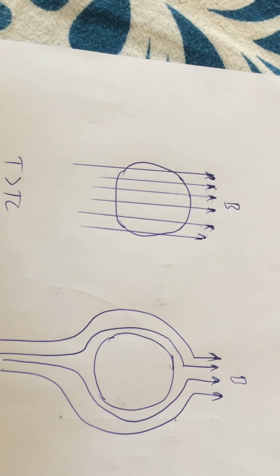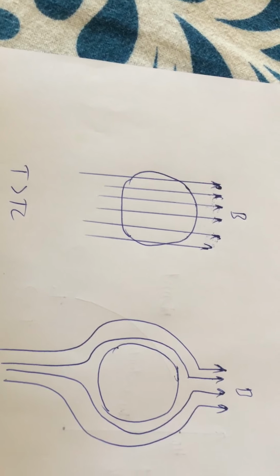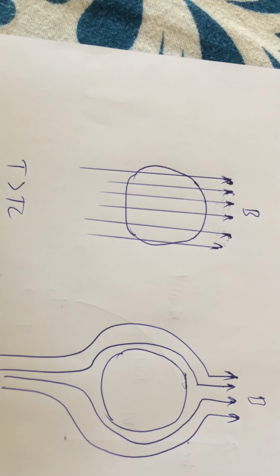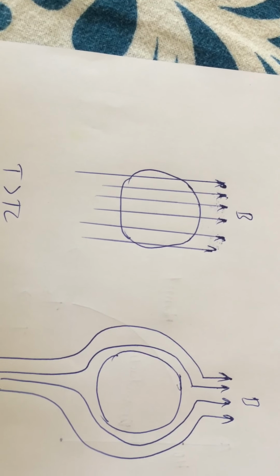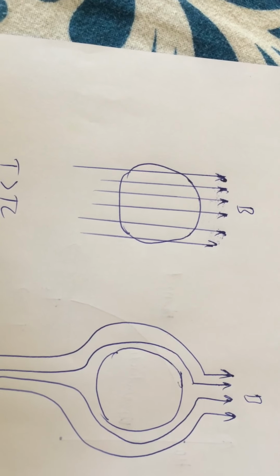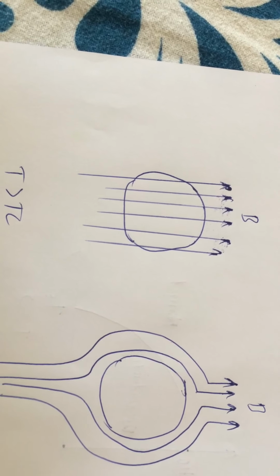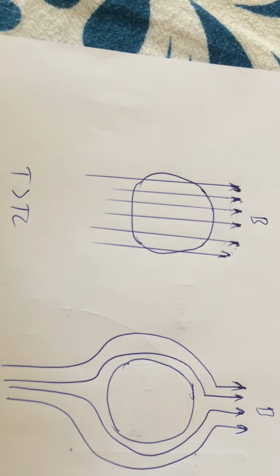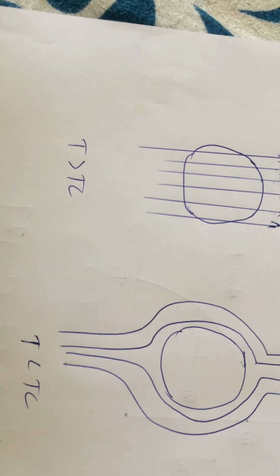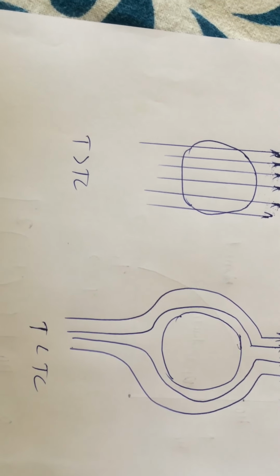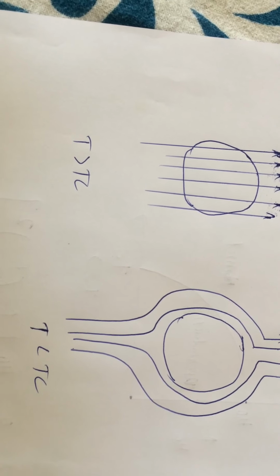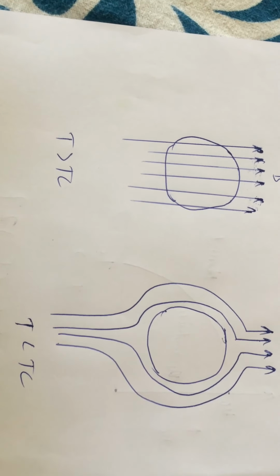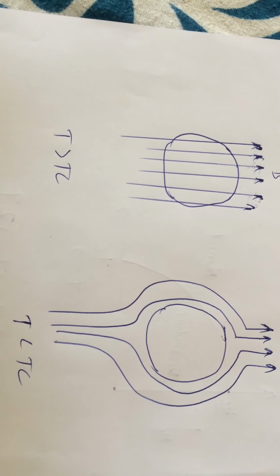Now in the first diagram, we have placed a normal metal in an external magnetic field. Here the temperature of the material is greater than the critical temperature, meaning the material is in normal state. So when you apply an external magnetic field on such a normal metal, what happens? The external magnetic field does penetrate the material. But now if you decrease the temperature of that normal metal to such an extent that Tc is now greater than T, the material becomes a superconductor, meaning the resistivity is 0 and conductivity is infinite.